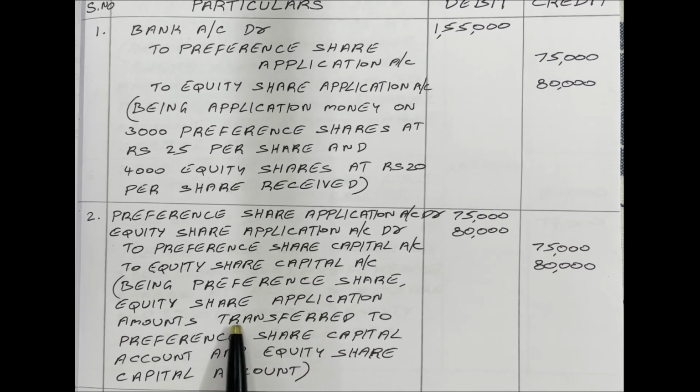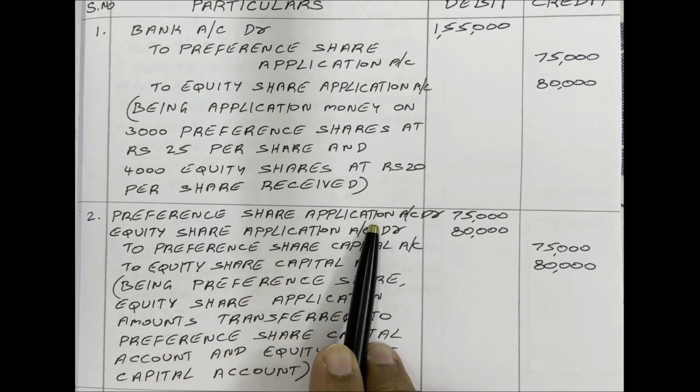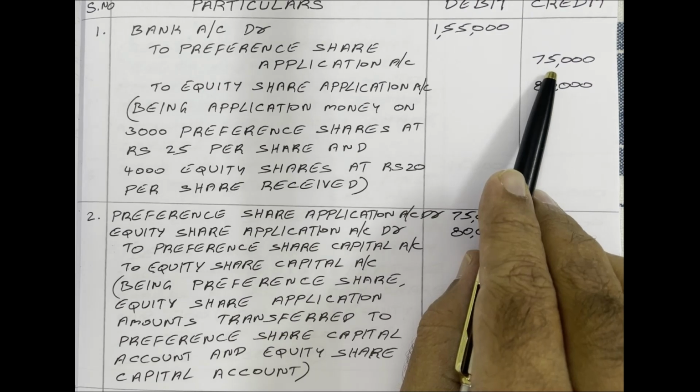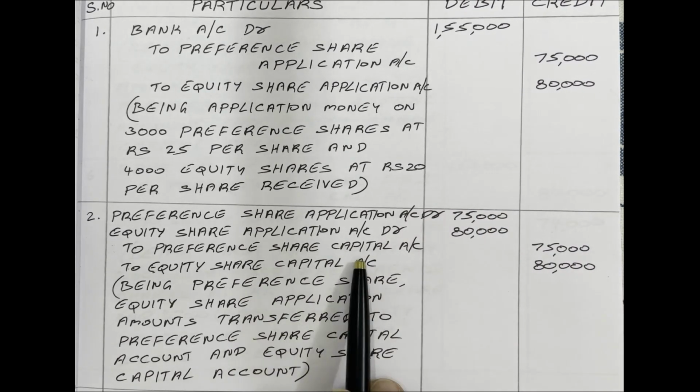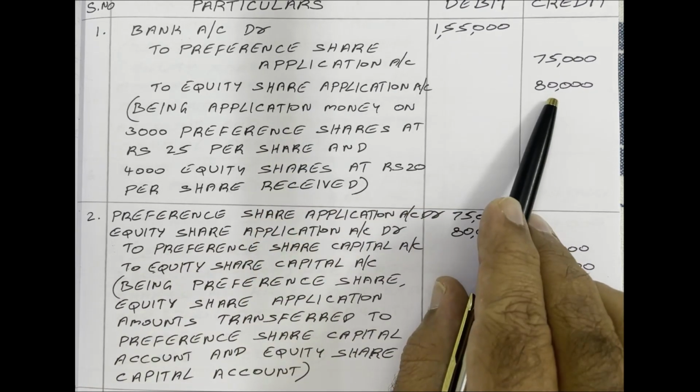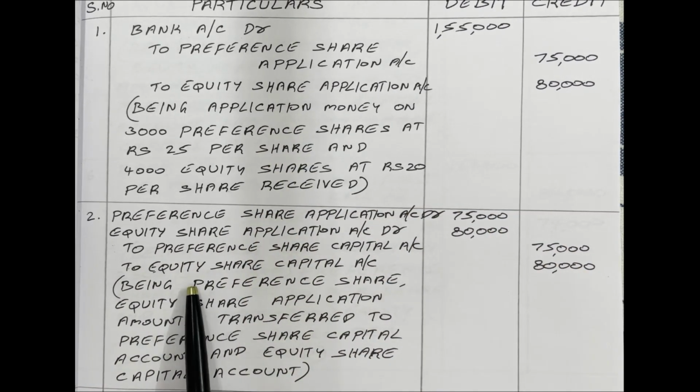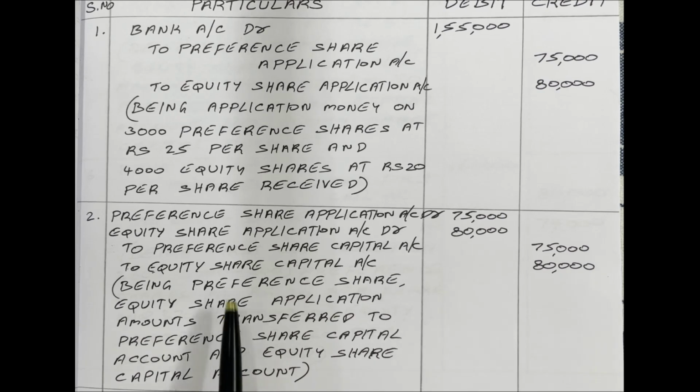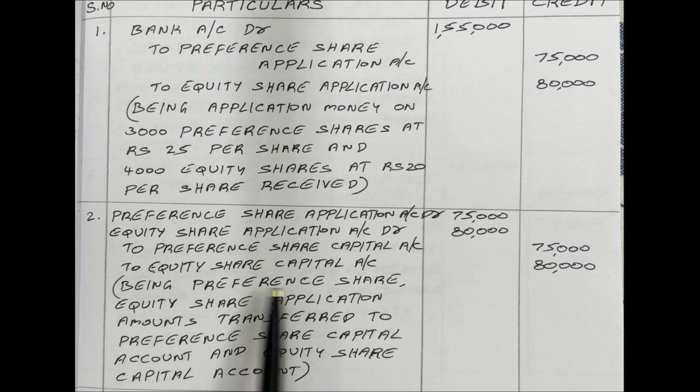What happened here? Preference share application money 75,000 we have to transfer to the preference share capital account. Equity share application money 80,000 we have to transfer to the equity share capital account. So mention that in the narration: being preference share, equity share application amounts transferred to preference share capital account and equity share capital account.